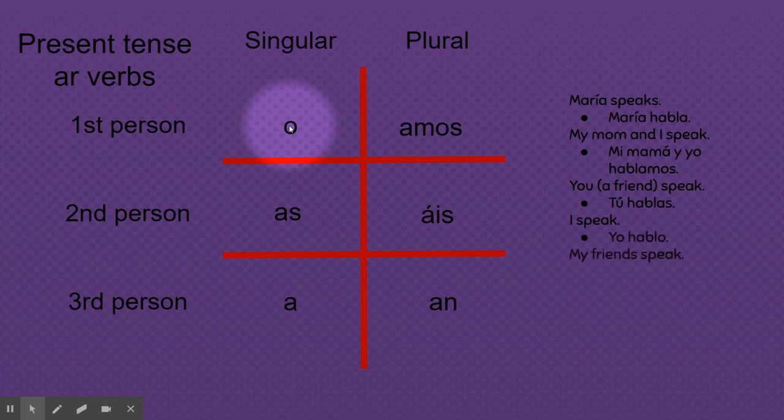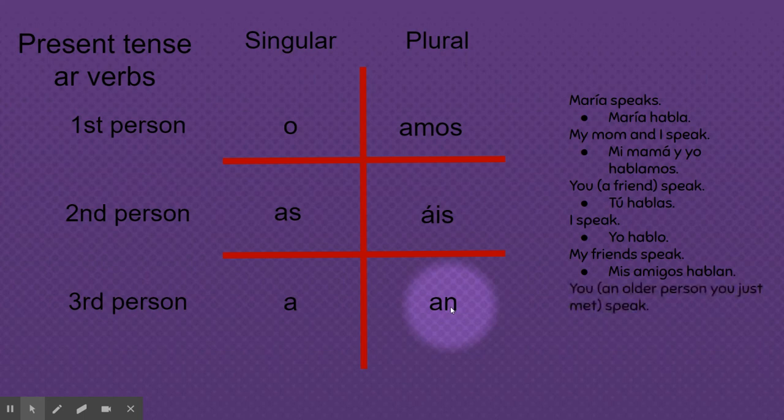My friends speak. Friends is more than one person. Am I part of the group? No, because I'm not saying my friends and I, I'm just saying my friends. So since I'm not part of the group, I'm talking about somebody. Mis amigos hablan.